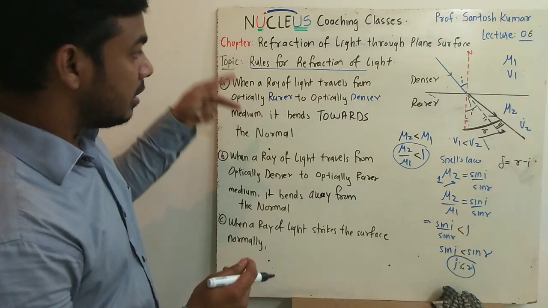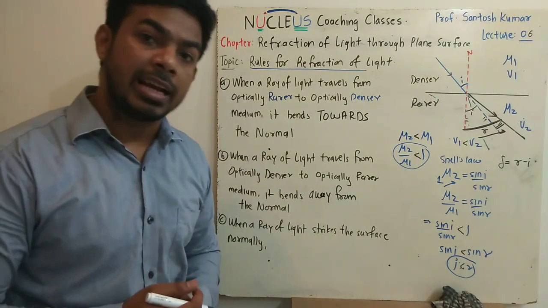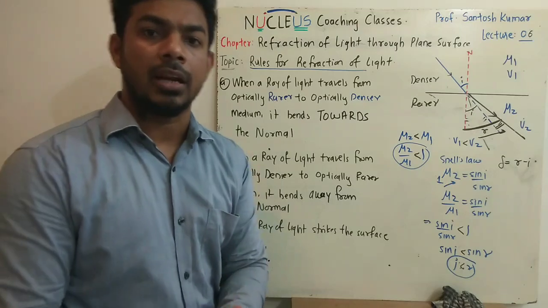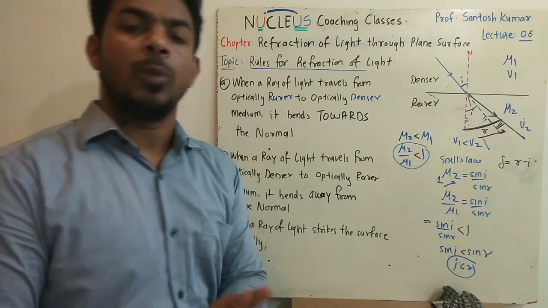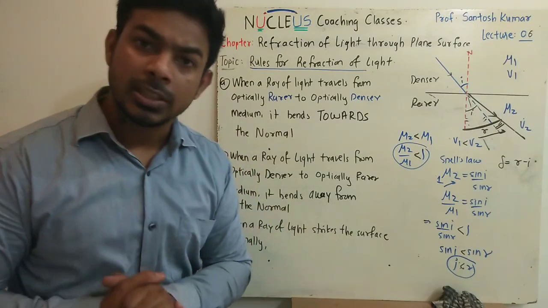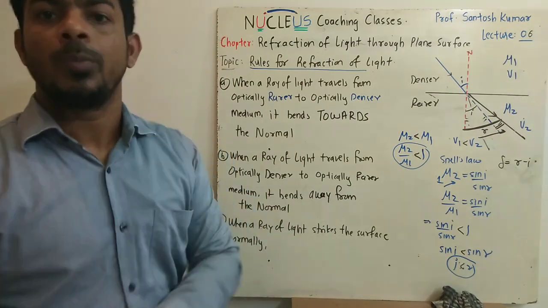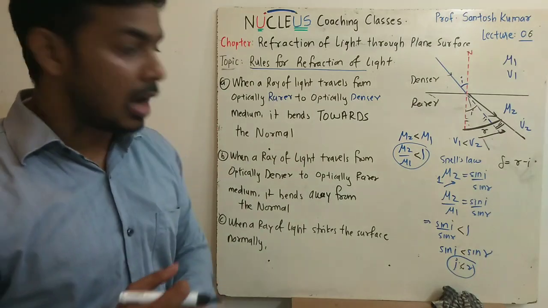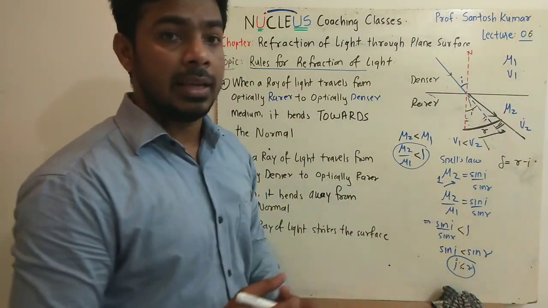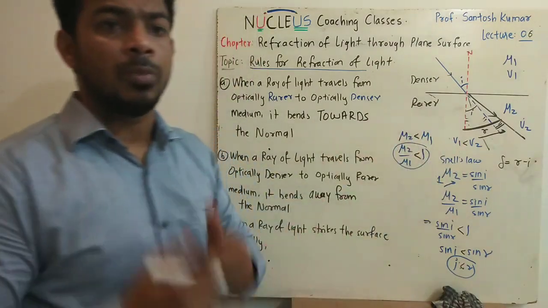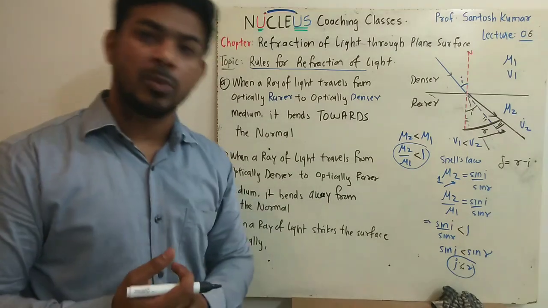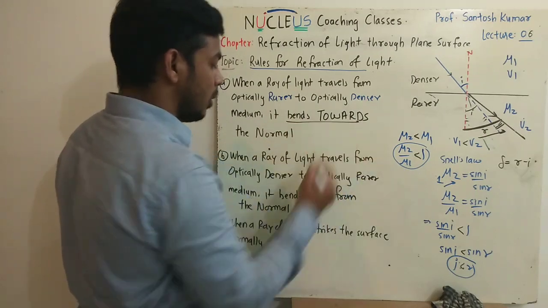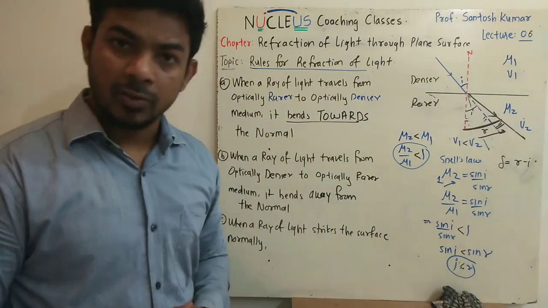So we have considered two important rules for the refraction of light. In short, you need to remember, a ray of light traveling from optically rarer to optically denser bends towards the normal. Optically denser to optically rarer bends away from the normal. No one is going to ask you how it is bending towards or away from the normal. You just need to say rarer to denser towards the normal, denser to rarer away from the normal.